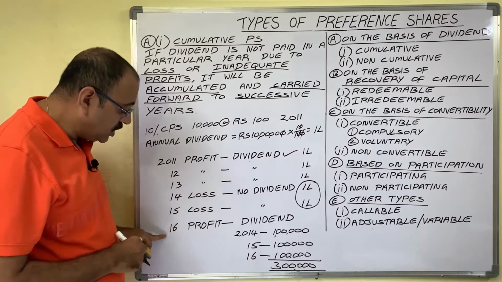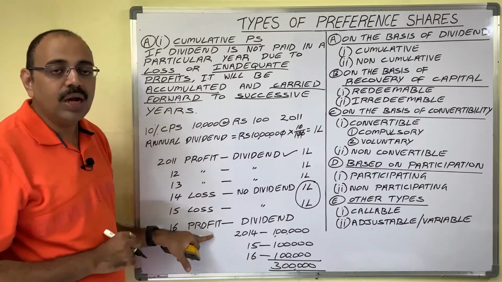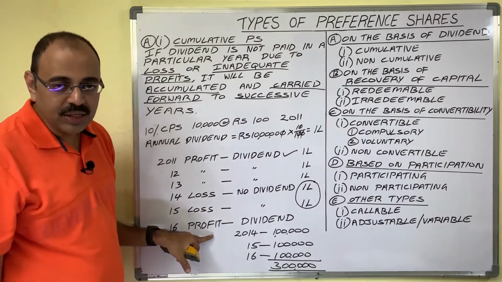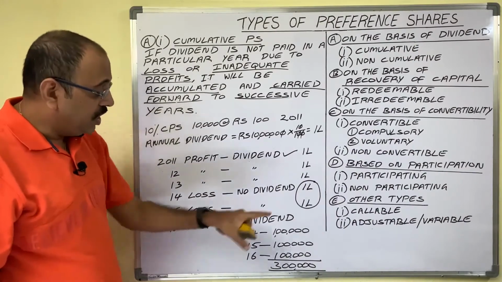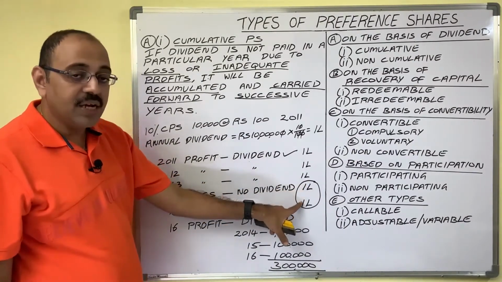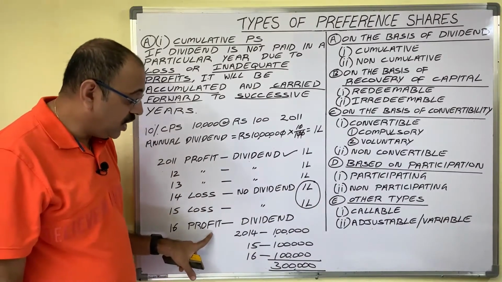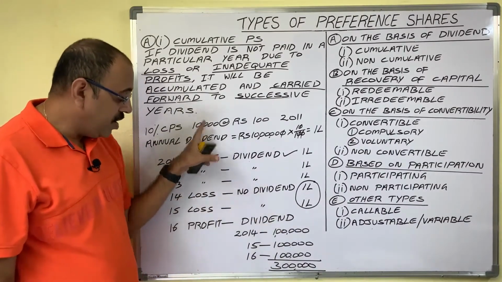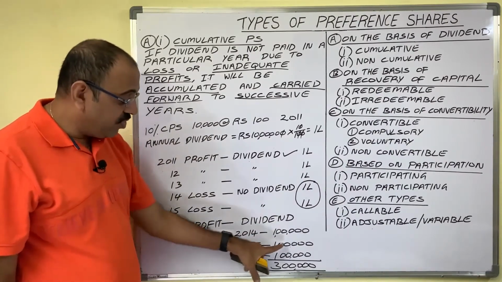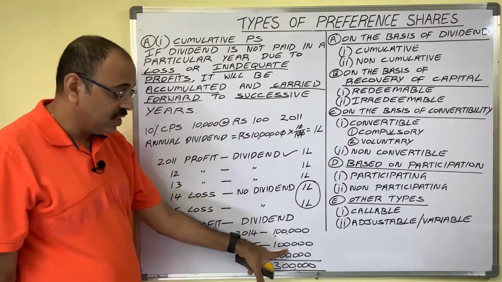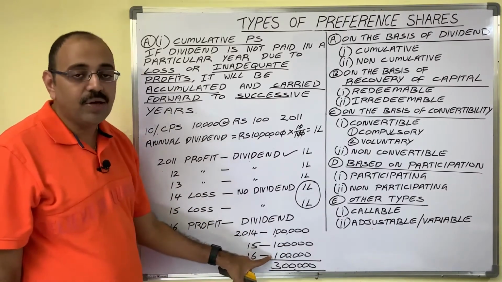Assume in 2016 there is some profit. The company has enough profit to clear all these dividend arrears. In this case, as this is a cumulative preference share, the previous years' dividend arrears are paid in 2016. So in 2016, how much dividend do these people get? 2014 arrears 1 lakh, 2015 arrears 1 lakh, plus the dividend to be paid in 2016, that is 1 lakh rupees.